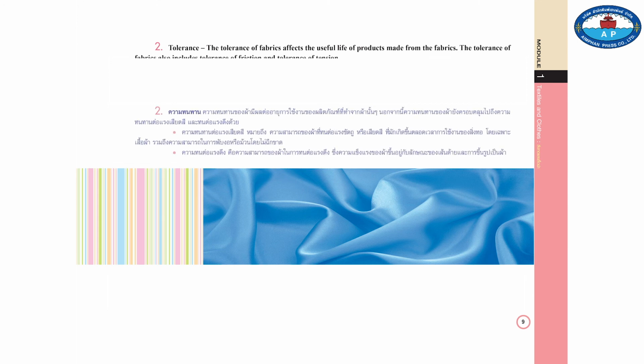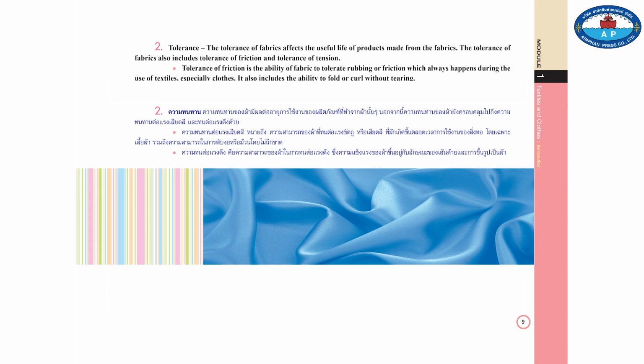2. Tolerance. The tolerance of fabrics affects the useful life of products from the fabrics. Tolerance of fabrics also includes tolerance of friction and tolerance of tension. Tolerance of friction is the ability of fabric to tolerate rubbing or friction, which always happens during the use of textiles, especially clothes. It also includes the ability to fold or curl without tearing.